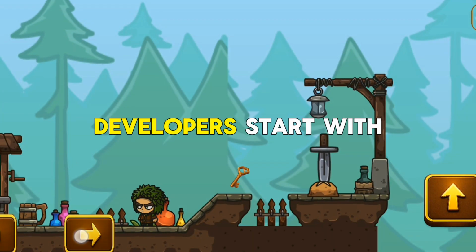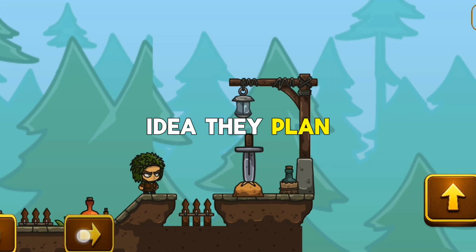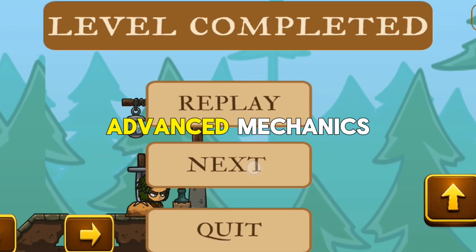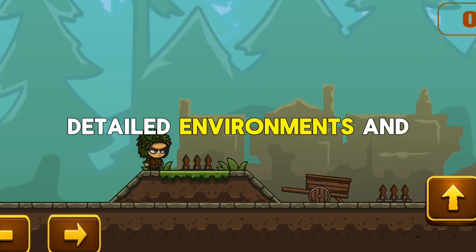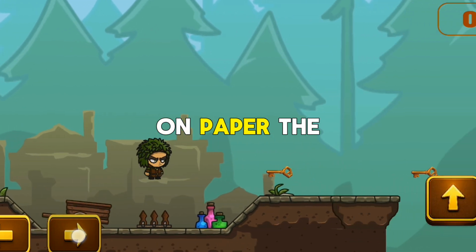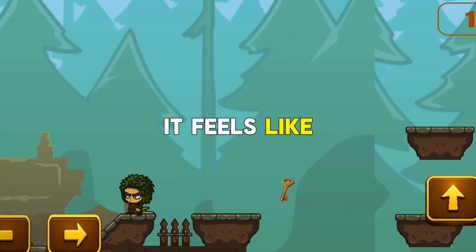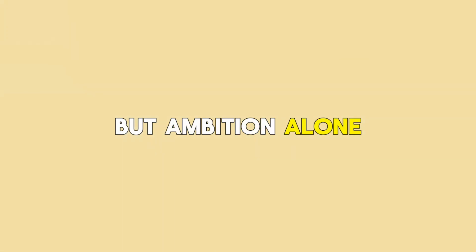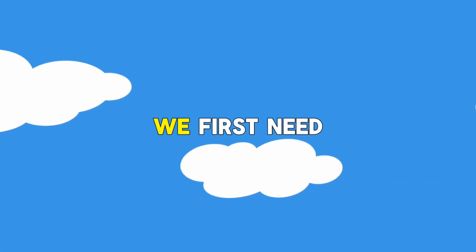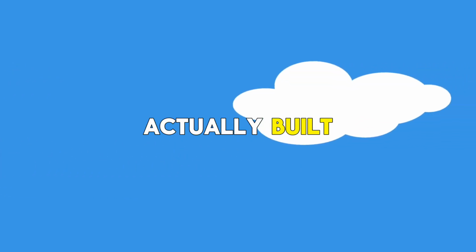Most beginner game developers start with an ambitious idea. They plan a large product with multiple features, advanced mechanics, detailed environments, and complex systems. On paper, the idea looks impressive. It feels like a serious project. But ambition alone is not the problem. The real issue begins when scope expands beyond current skill level. To understand why this becomes dangerous, we first need to understand how games are actually built.